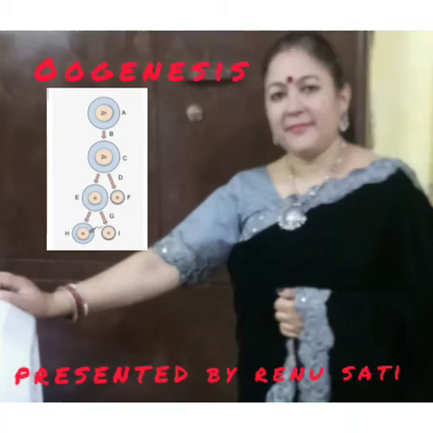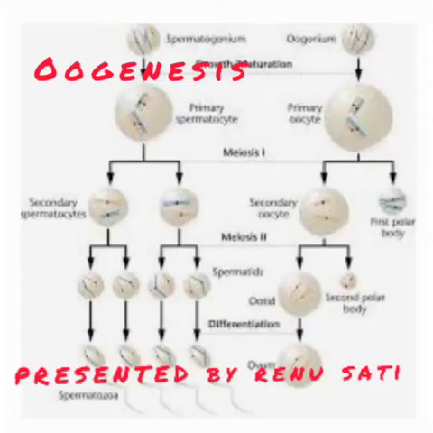Hello class 12th. Today's topic is oogenesis. As you have seen in case of spermatogenesis, 4 sperms are being produced from one primary spermatocyte. But in case of female, one primary oocyte is giving rise to only one ovum.